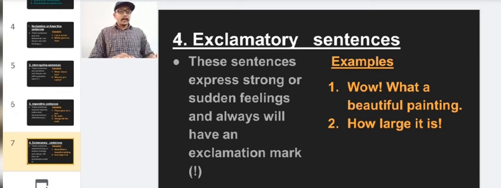You just note down that in the first sentence, after wow, the exclamation mark is used, and in the second sentence, at the end of the sentence, the exclamation mark is used. So we can use the exclamation mark either in between words or at the end. As per the meaning of the sentence, we can change the position of the exclamation mark. So the exclamation mark is one indication to show the sentence is an exclamatory sentence.